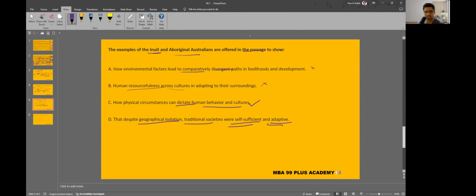No, because if they talk about self-sufficient, I was just thinking about whether the Australian example, Aboriginal examples fit into this, but they mentioned they were not self-sufficient because there were very few native animals and native plants. They were very few, so they were not self-sufficient. They were adaptive but not self-sufficient. So the best answer is C.